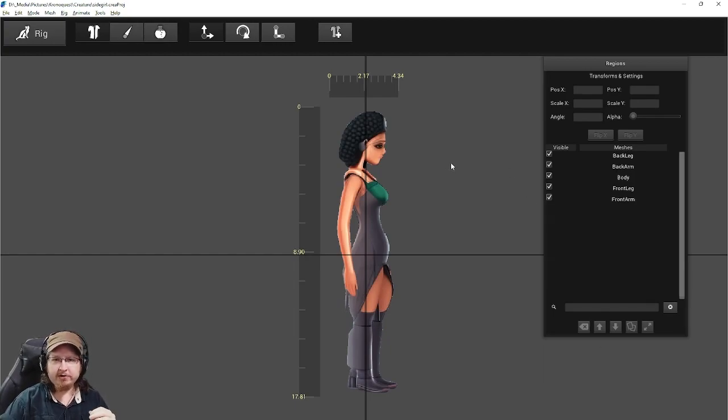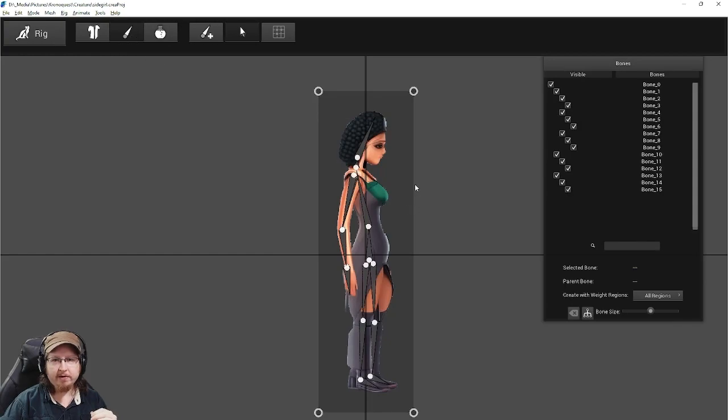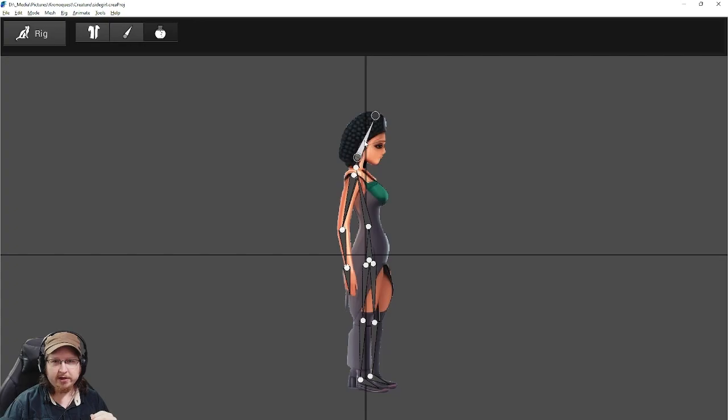So what we do in Creature is we import the pieces that we made and put them together, and then we rig them up with bones, like a 3D model would have, right? So you rig your model up, and then you can do things like move this stuff around.